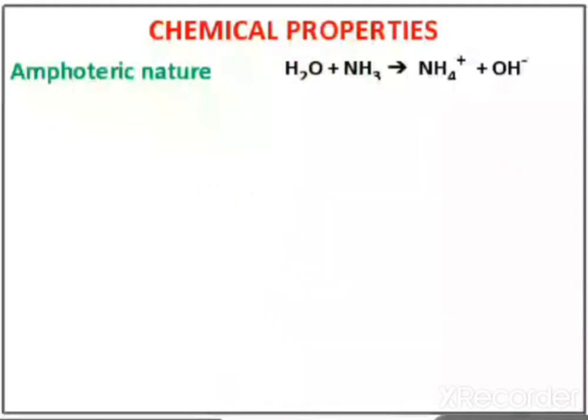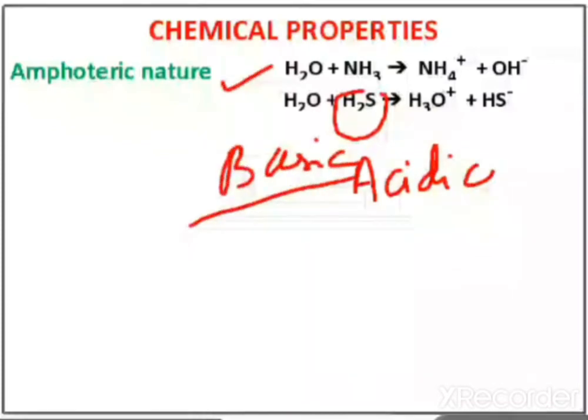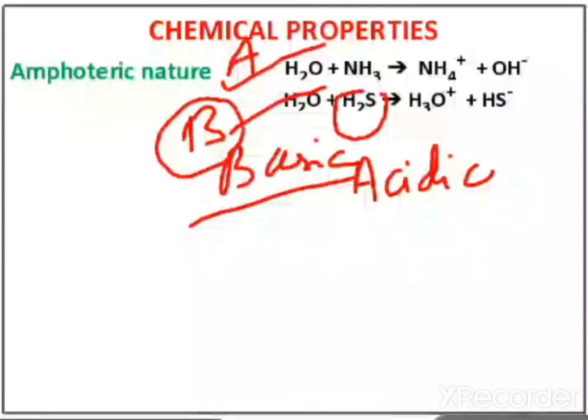In the next example, H2O reacts with H2S and forms H3O plus, hydronium ion, and HS minus. Now see here, H2S is acidic. So now H2O is basic. So in these two examples, in first case H2O is acidic, in second case H2O is basic. So H2O is showing acidic behavior as well as basic behavior. So H2O has amphoteric nature. It can act as acid as well as base.